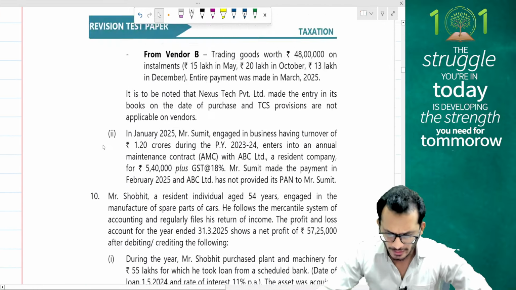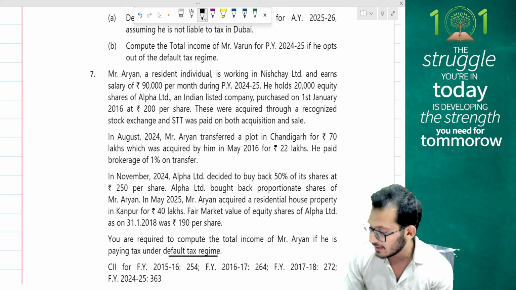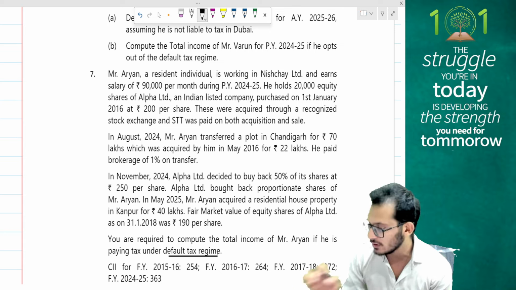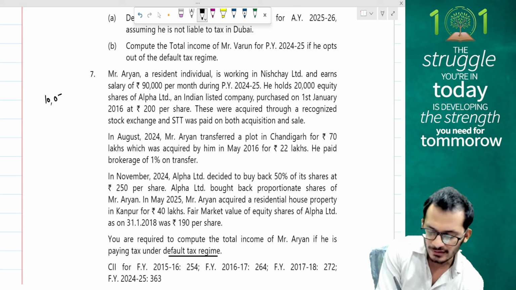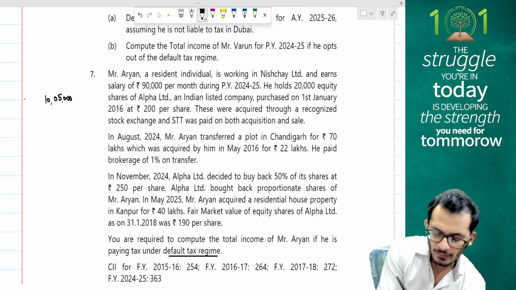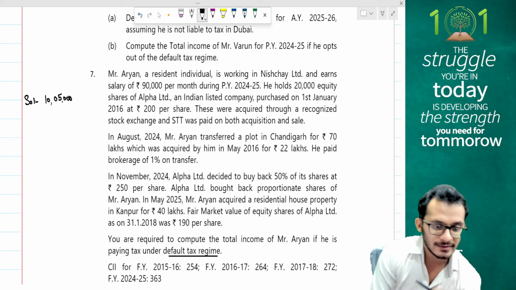The person is paying tax under default tax regime. With the default tax regime, I am eligible for 75,000 worth of deduction. Therefore, I am liable for a salary income of 10 lakh 05,000. That is going to be my taxable salaries.